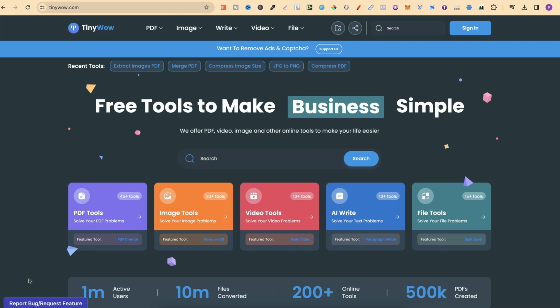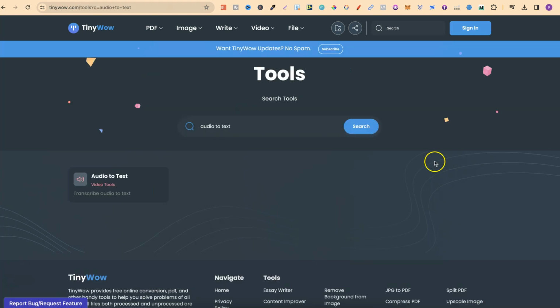In this tutorial, I'm going to show you how to convert your audio to text completely for free by using tinywow.com. Now, I'll also link this down in the description below. Now, once you're on here, we want to go to this search bar just here and type in audio to text, and it's going to be this tool just here.